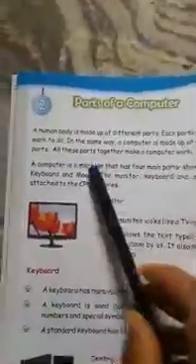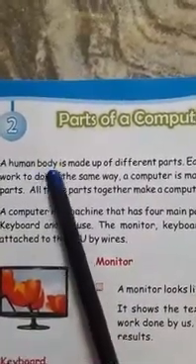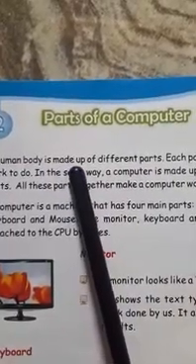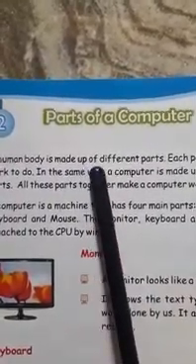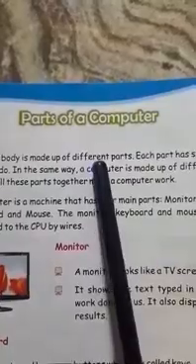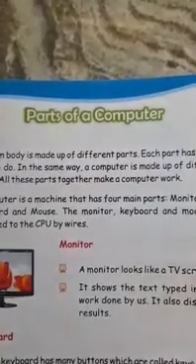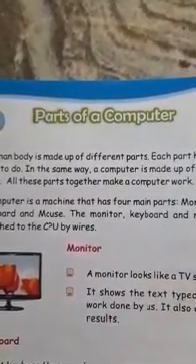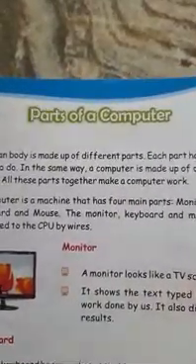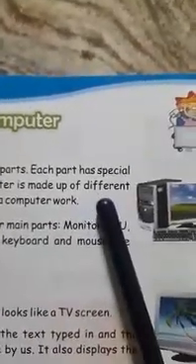A human body is made up of different parts. Our body is made up of different parts like hands, legs, eyes, nose, brain, stomach, etc. These parts together form a body. So let us see, a computer also has different parts.